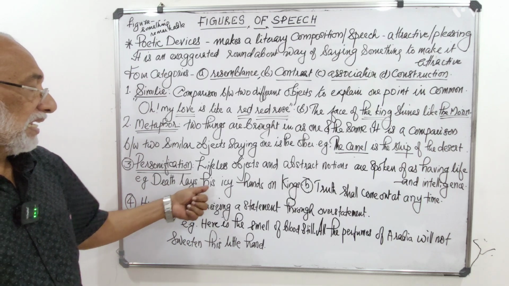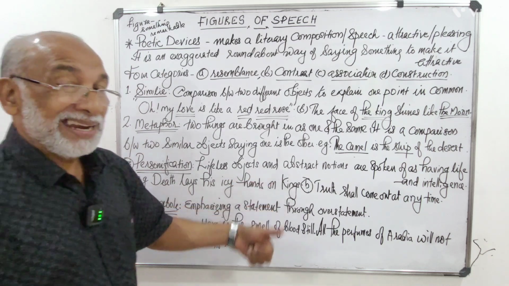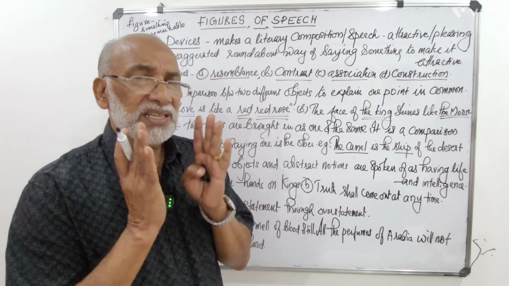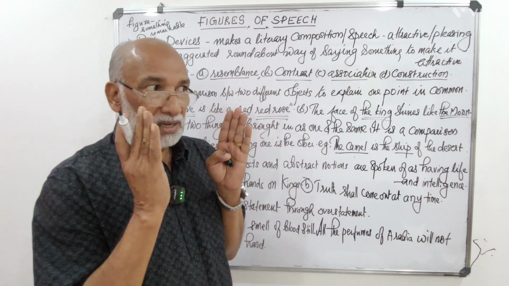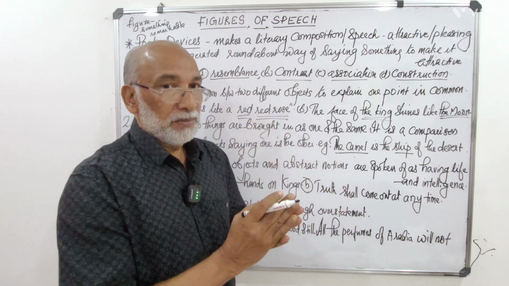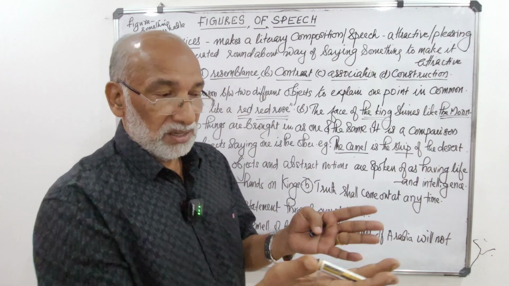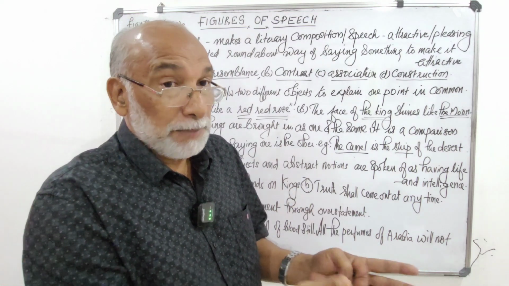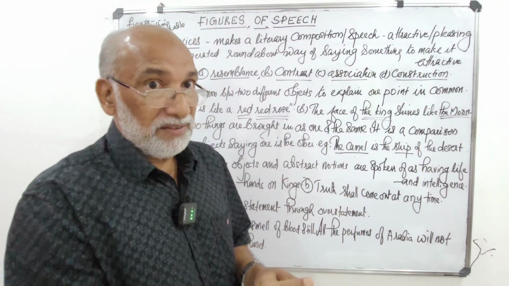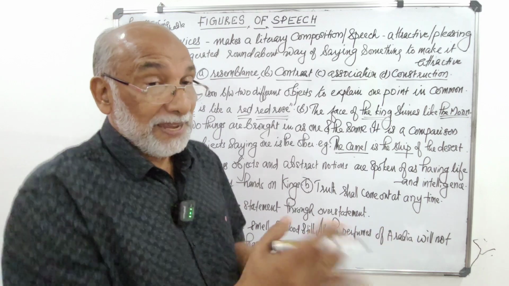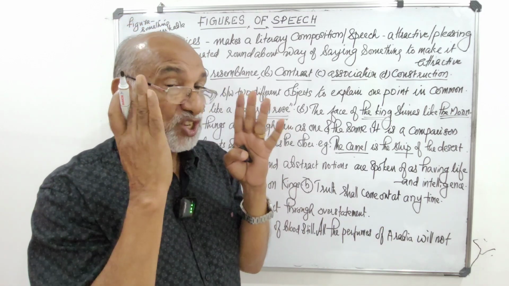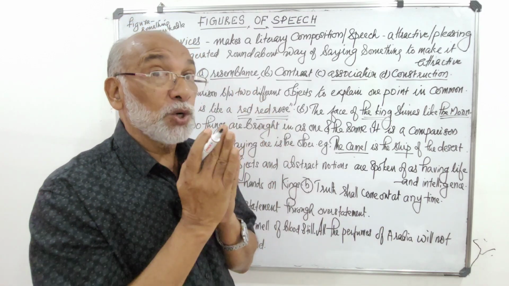Death lays his icy hands on kings. Death. We cannot show death, but when we see a dead person or a dead body, we can say that death is there. So death is an abstract idea, an abstract notion.